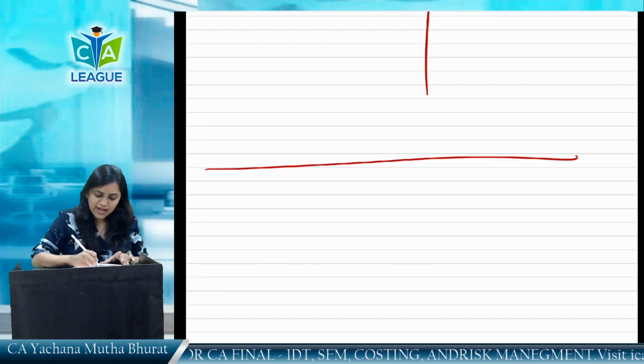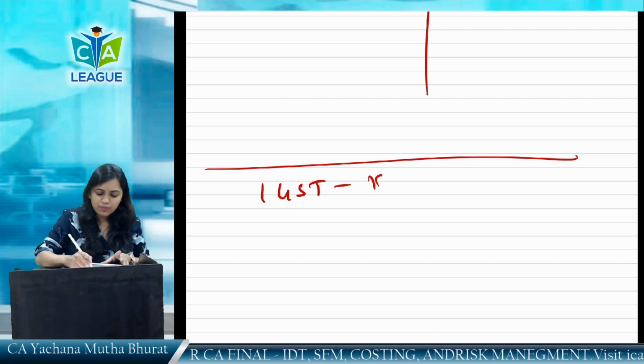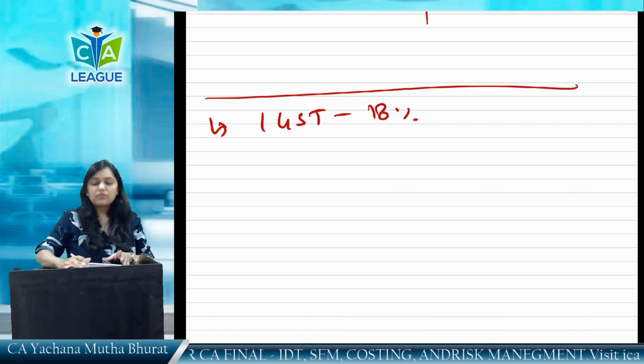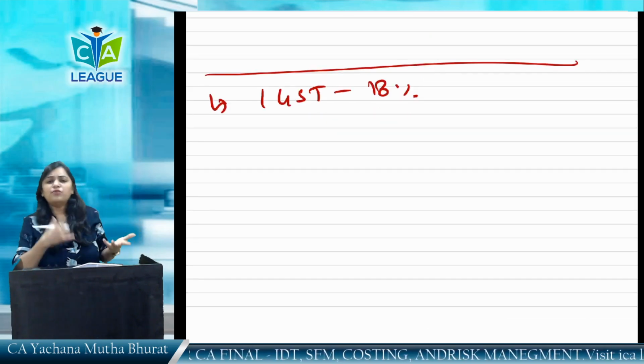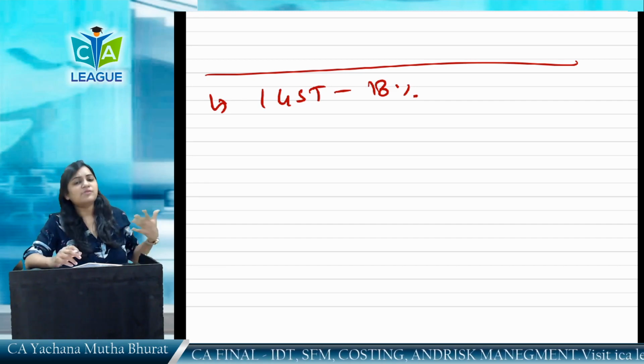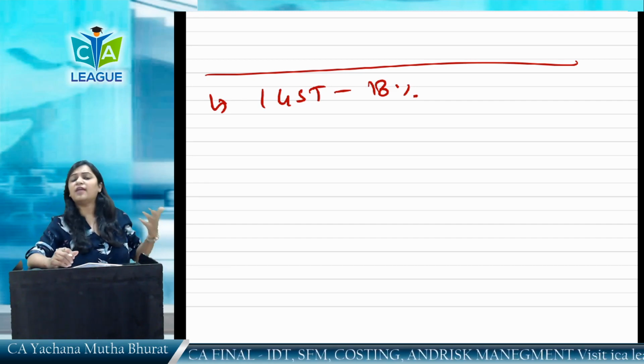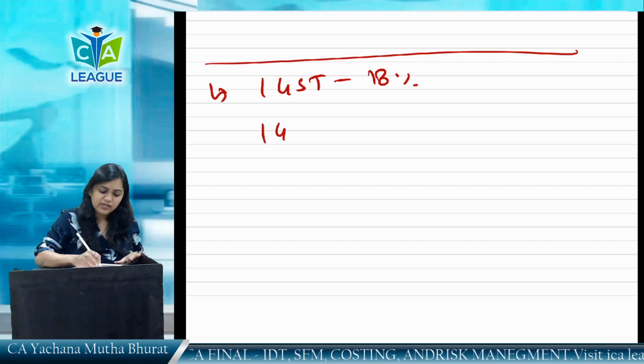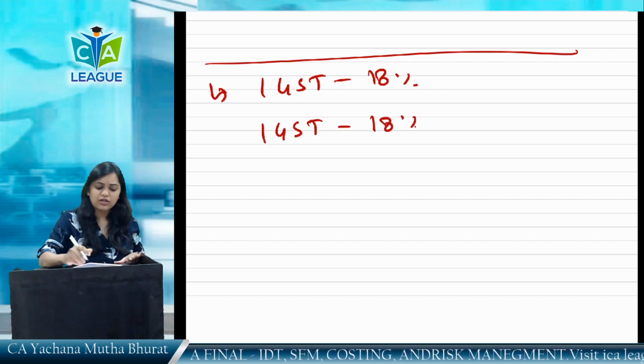Interstate transaction, which tax will be levied? IGST, and the rate would be 18%. And then, for example, if I am supplying from Andaman Nicobar to Maharashtra, what tax will be levied? In that case also IGST will be levied at the rate of 18%.